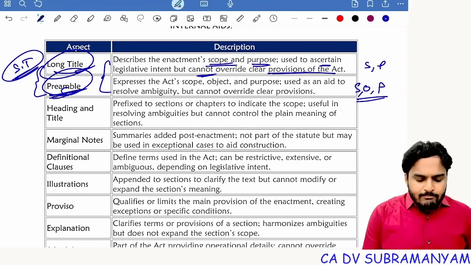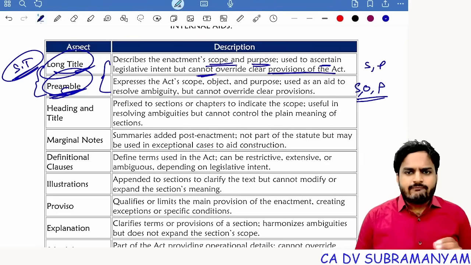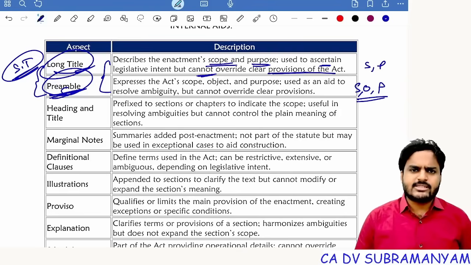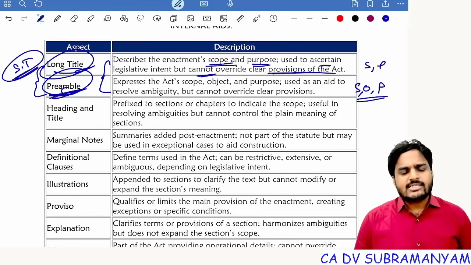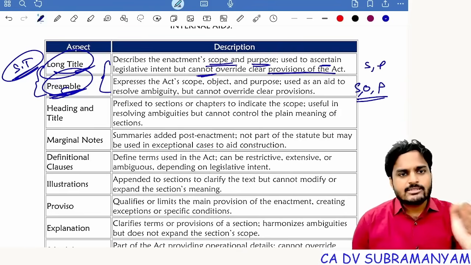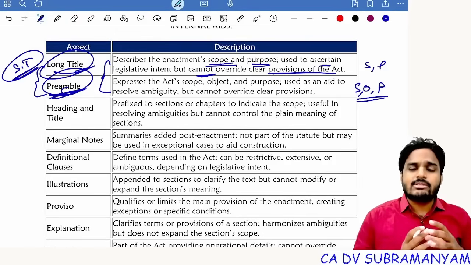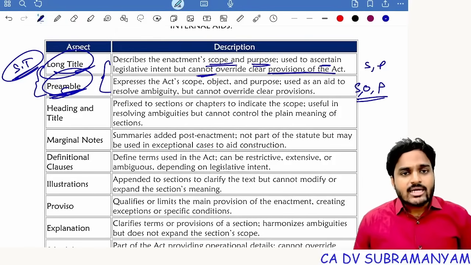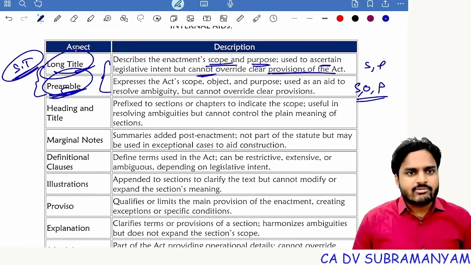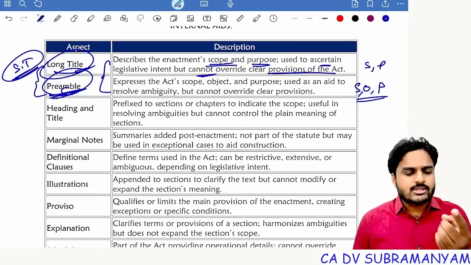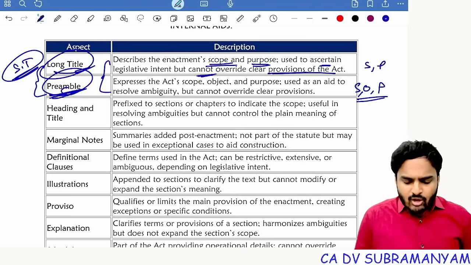And we apply preamble in case of ambiguity of any words used in the provisions, used in the context. For example, if you take Companies Act, it is applicable only to companies. Even if you read the preamble of Companies Act, it is a law to consolidate and amend previous company laws. That means all existing companies which were incorporated under previous company laws are required to follow our Companies Act 2013. It's very clear with the preamble. And if you take the Negotiable Instruments Act preamble, the Act is applicable only to three instruments. What are the three instruments? Promissory note, bill of exchange, checks. But it cannot override the clear provision.